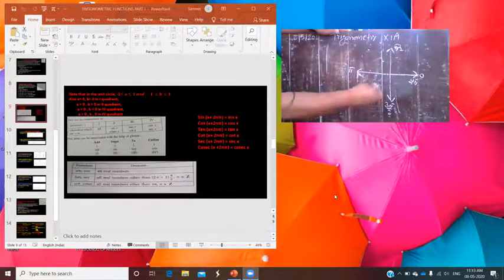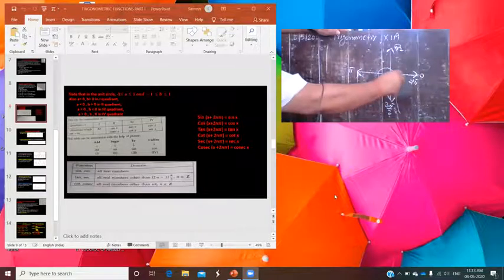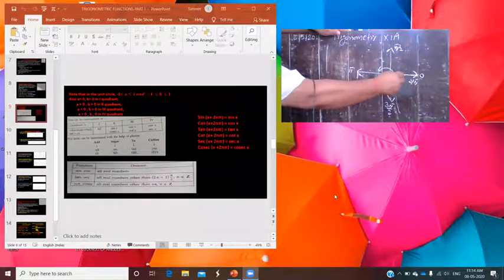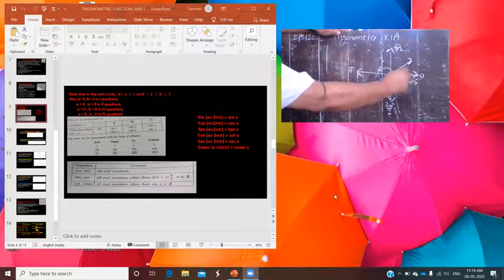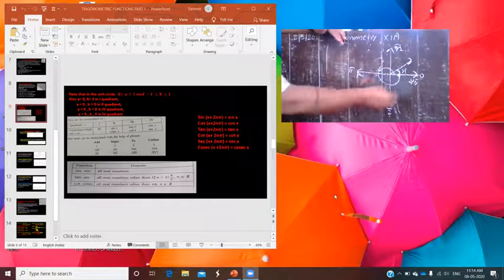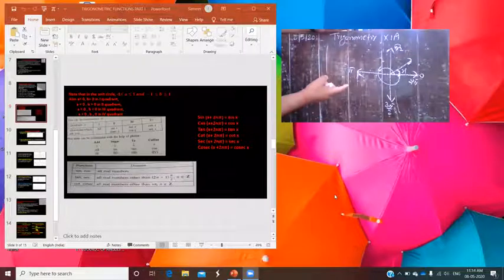Now if you see, after completing one revolution, means 2 pi, in the anti-clockwise direction, plus theta means plus some angle, and suppose that angle is taken as x, means 2 pi plus x, you again move in the first quadrant, and in the first quadrant you know that all the trigonometric ratios are positive.